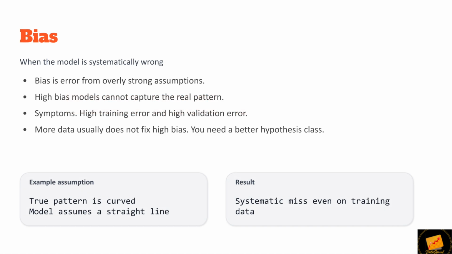Bias happens when the model is systematically wrong. Bias is error that comes from overly strong assumptions. High bias models cannot capture the real pattern present in the data. Symptoms include high training error and high validation error. More data usually does not fix high bias. Example: the true pattern is curved, but the model assumes a straight line,